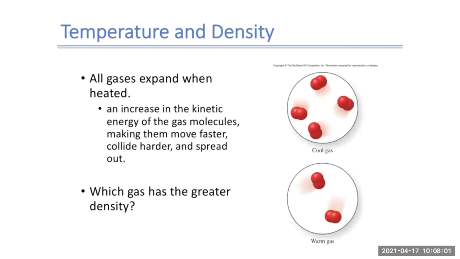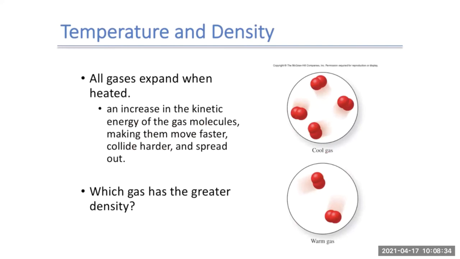Now, looking a little closer at temperature and density and how that affects our gases. We know all gases expand when heated. And this is because of an increase in the molecular energy of the gas, which makes them move faster, collide harder, and spread out further. So when we have warm gas, they're moving around much faster than our cool gases, which move slower.